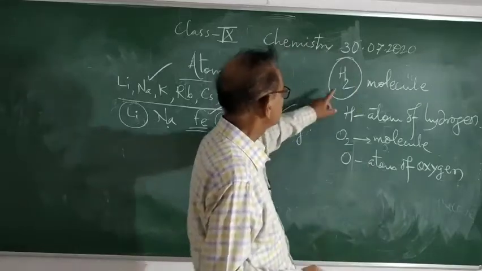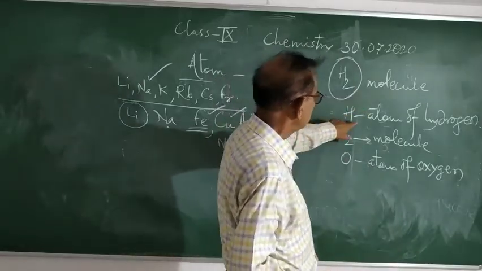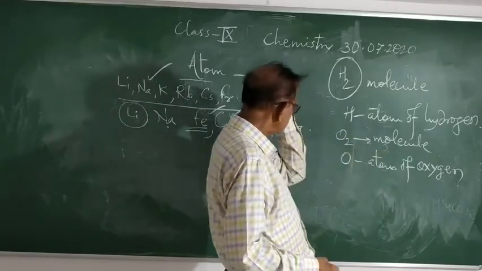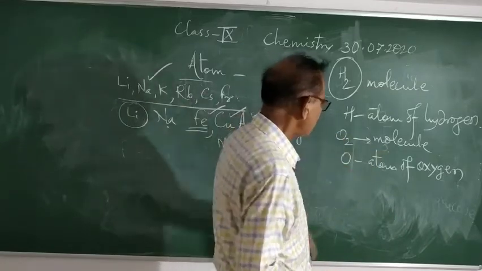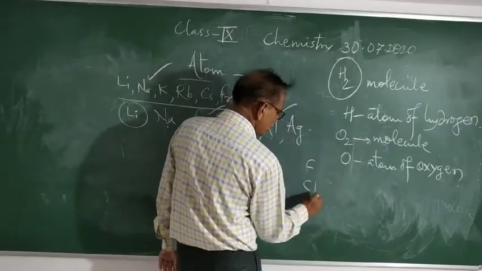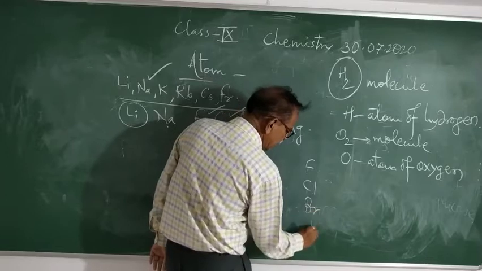For example, hydrogen: H2 means hydrogen molecule, H means atom of hydrogen, O2 means molecule of oxygen, O means atom of oxygen. Then, for example, fluorine, chlorine, bromine, iodine.